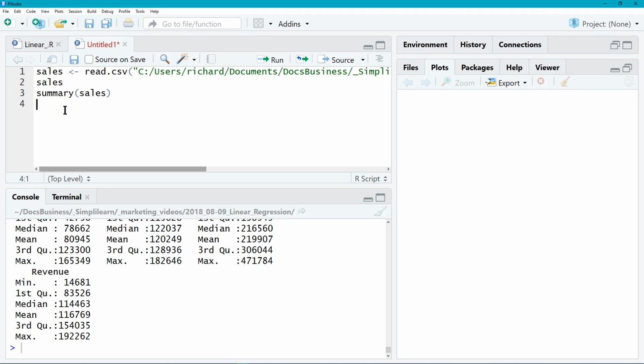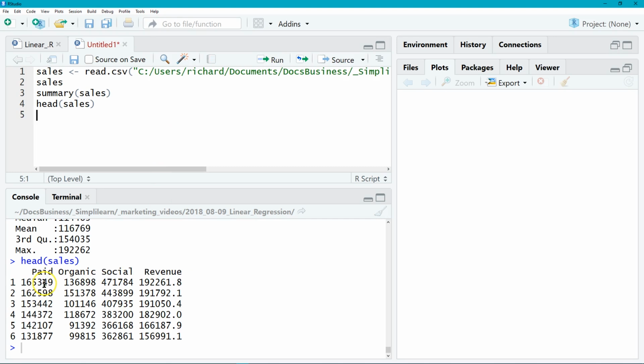And let's take a look at the head of cells, and let me run this. And you can see it just shows the head of our data, the first 6 rows in this case, and it starts with 1. Important to know, other different systems start with 0 and go up. R is one that starts with the first as 1.